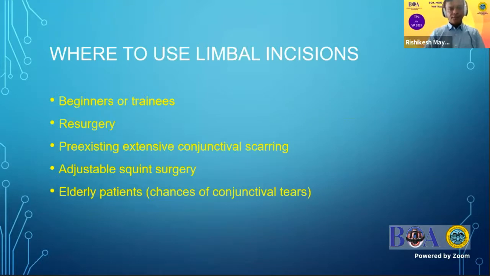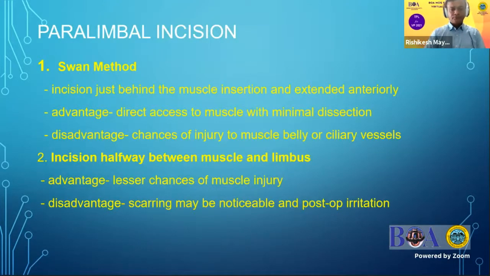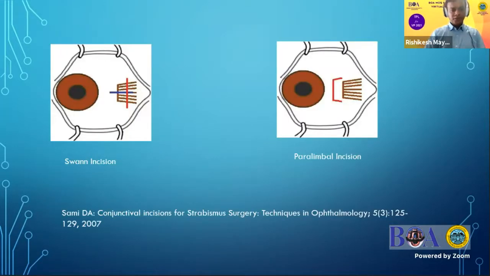So, limbal incision is used for beginners or trainees, resurgeries, and pre-existing extensive conjunctival scarring for any reason, squint surgery or a buckle surgery, and also for the elderly age group. Coming to paralimbal incision, these are basically of two types. One is the Swan incision, where you place the incision over the muscle and then you perform the surgery there.